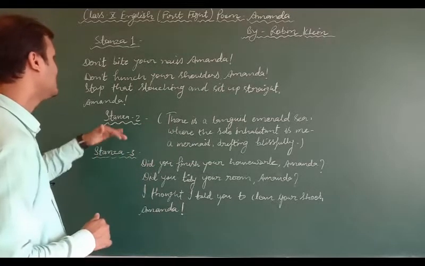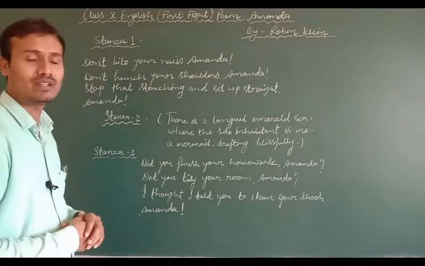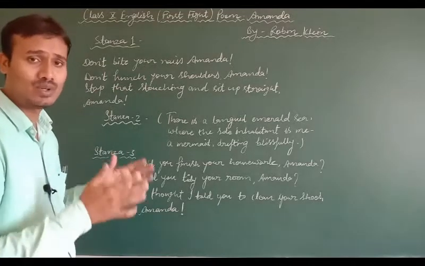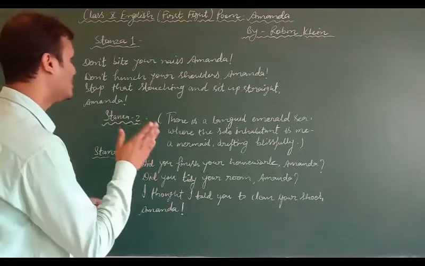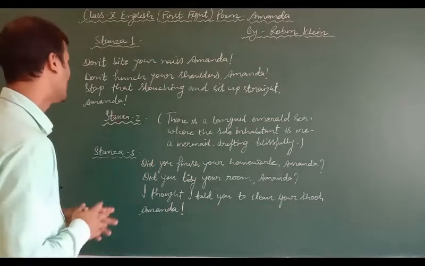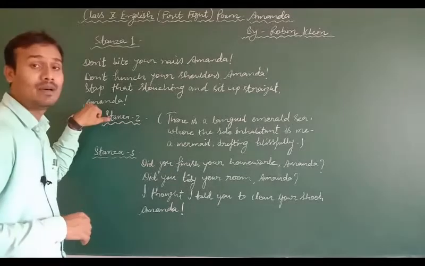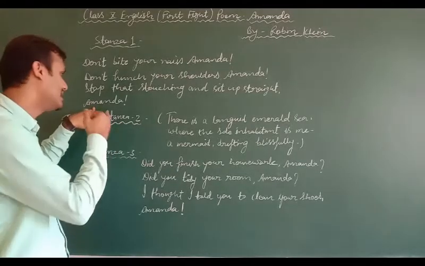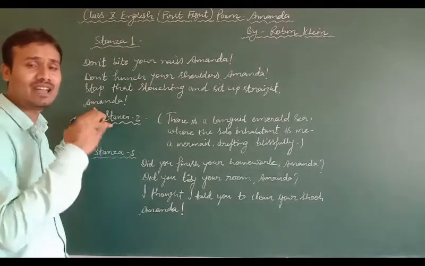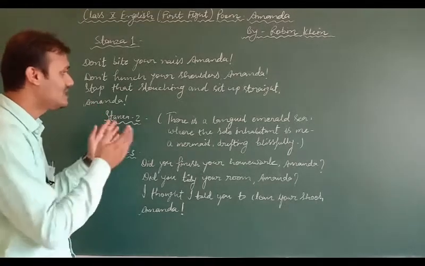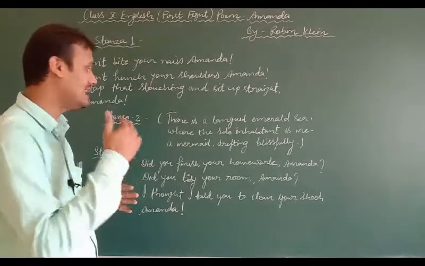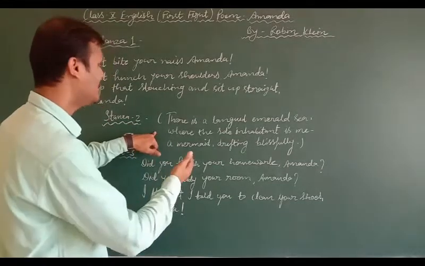Then her mother says, don't hunch your shoulders, don't sit in a lazy way, don't let your shoulders be down. Sit up straight, Amanda, sit properly, don't sit like a lazy guy. And at last it is written Amanda. The last word shows how frustrated and irritated her mother is. So this was the first stanza. To this, what Amanda responds, what she imagines, is there in the second stanza.